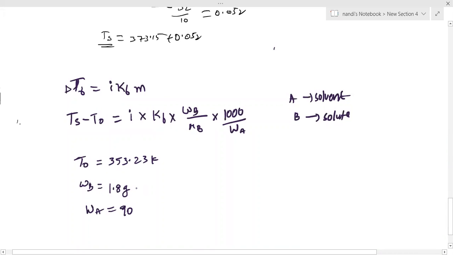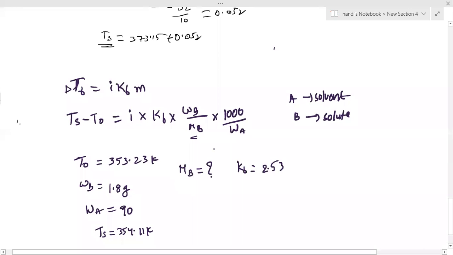Then the boiling point is raised. Solution means after mixing, the boiling point of the solution is TS. How much is given? 354.11 Kelvin. Calculate the molar mass of the solute. Solute means MB, that we don't know. Then KB is given. What is the KB value? 2.53. Now substitute in the formula, and with the known points you can calculate.